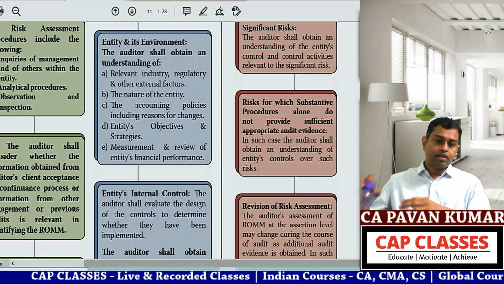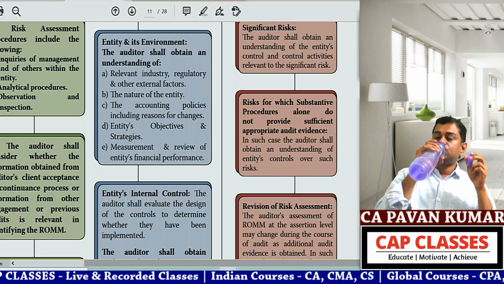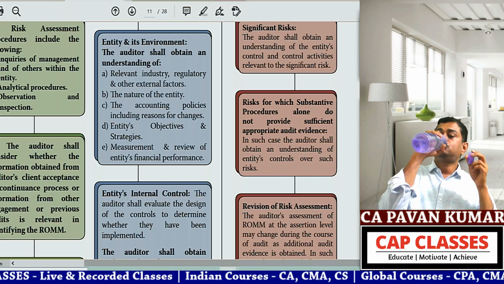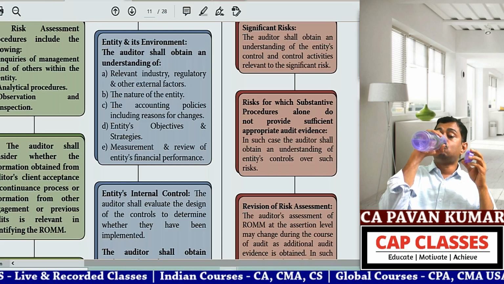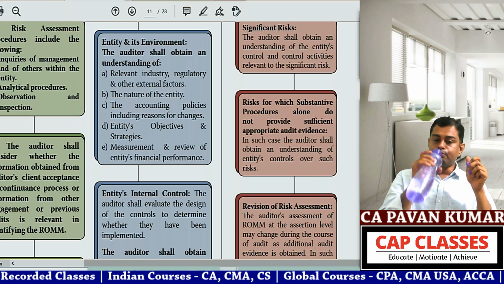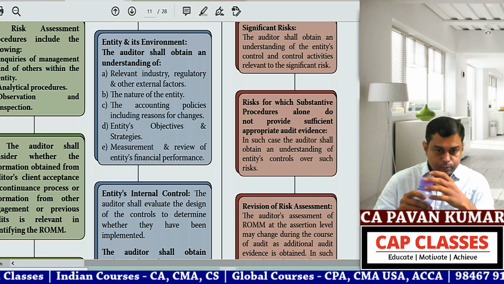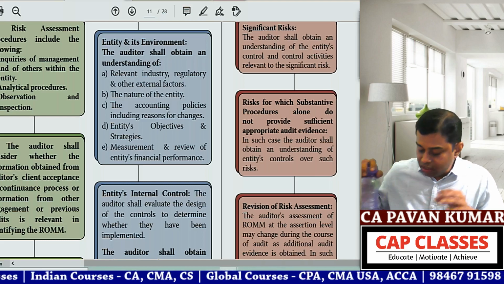So Chitra, read these 2 points. Entity and its environment. The auditor shall obtain an understanding of relevant industry, regulatory and other external factors, the nature of the entity, the accounting policies including reasons for changes, entity's objectives and strategies, measurement and review of entity's financial performance.